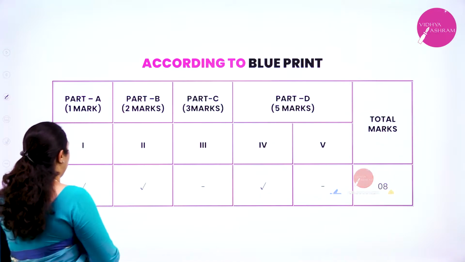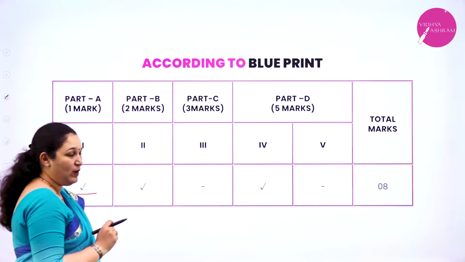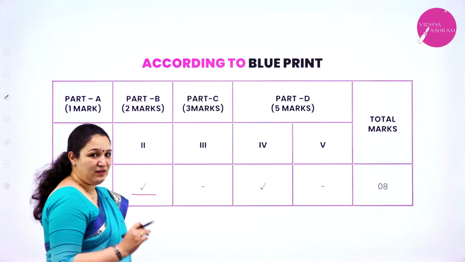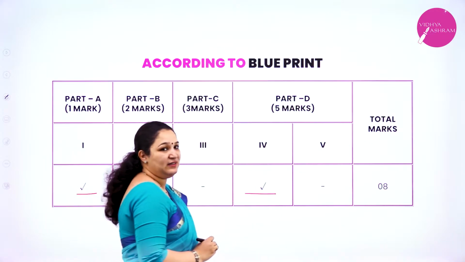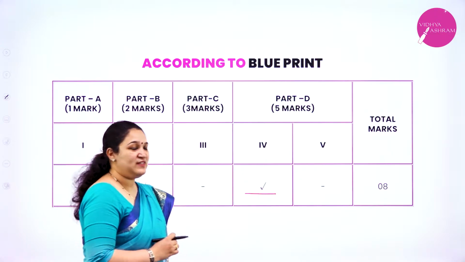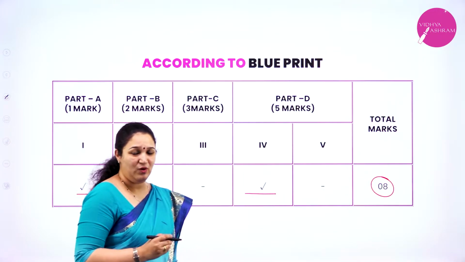First, let's look into the weightage of the chapter. We can expect one question from part A, that is 1 mark, one question from part B carrying 2 marks, and one question from part D carrying 5 marks. So the total weightage of this chapter is 8 marks.